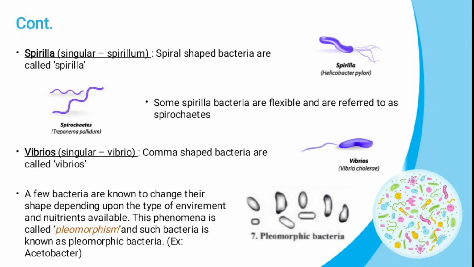Some bacteria can change their shape depending upon the type of environment and nutrients available. This phenomenon is called pleomorphism. Such bacteria are known as pleomorphic bacteria. Example, Azotobacter. There are other shapes and arrangements also present, like filamentous, star shaped and rectangular shaped bacteria, and so on. But the general and basic shapes of bacteria are spherical, rod and spiral.